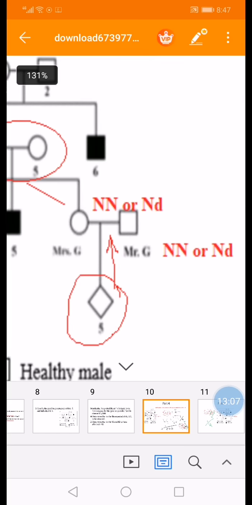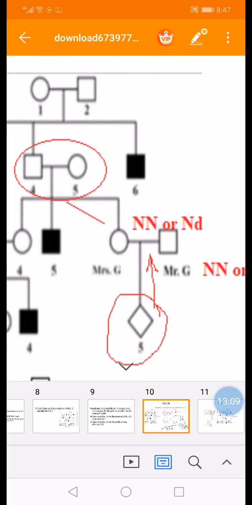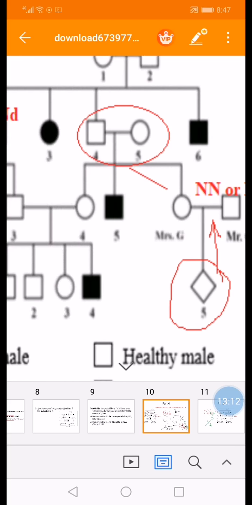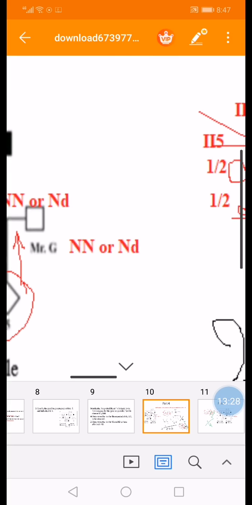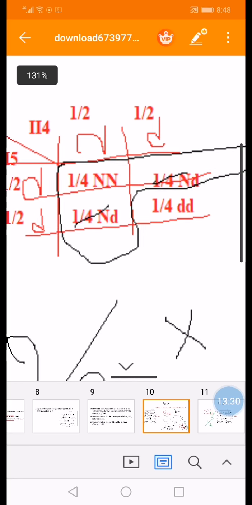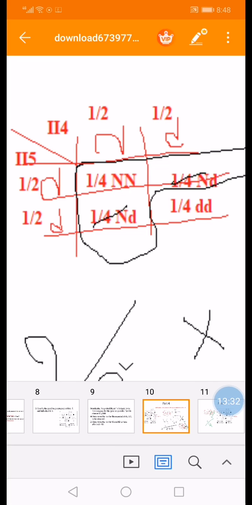For the mother, her parents are 24 and 25. I am sure about their genotypes. 24 and 25 are both capital N small d, because they gave birth to a child dd who is diseased, while they are normal, so they are carriers. So I can put the table of a cross for 24 and 25. So these are the possible genotypes of their descendants or offspring.